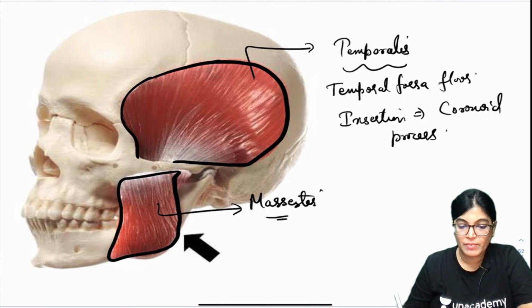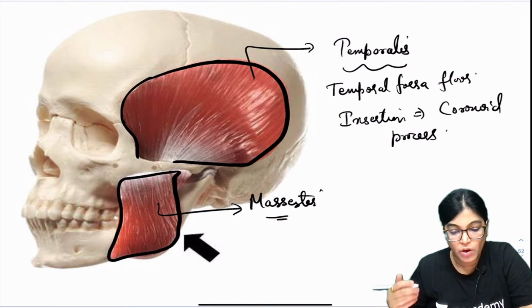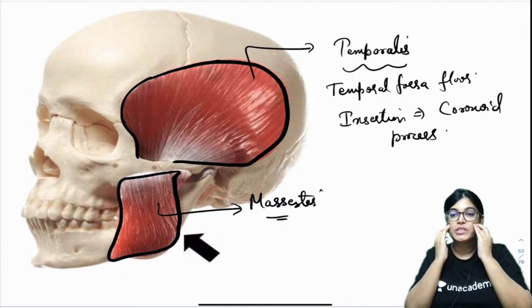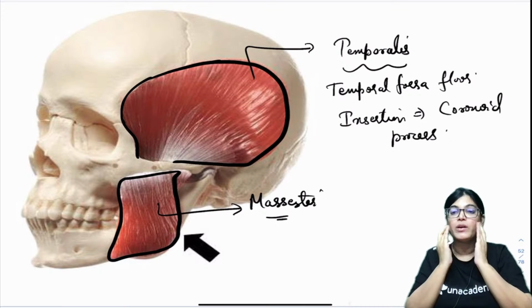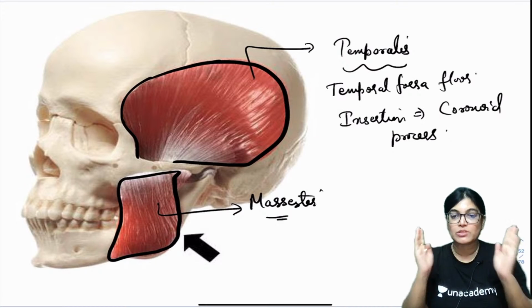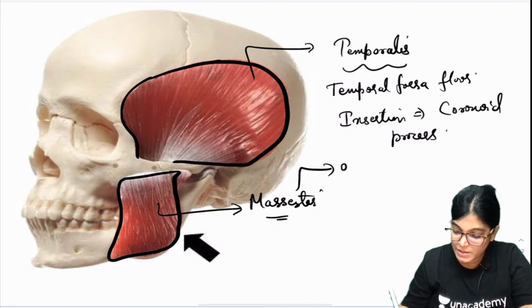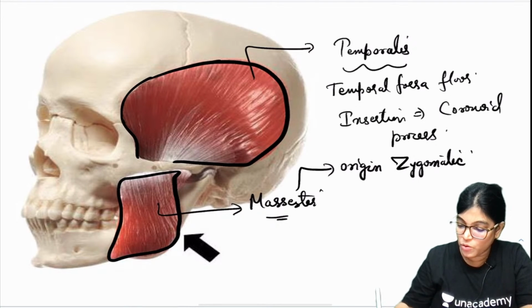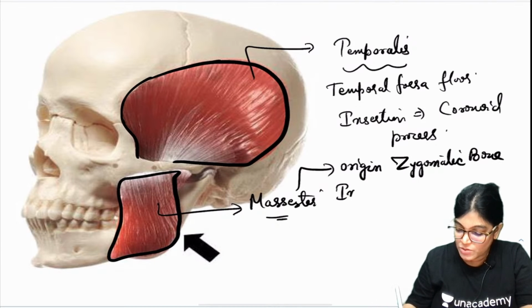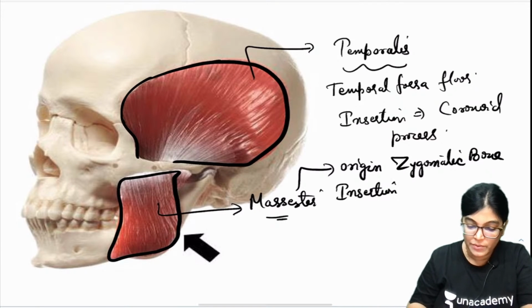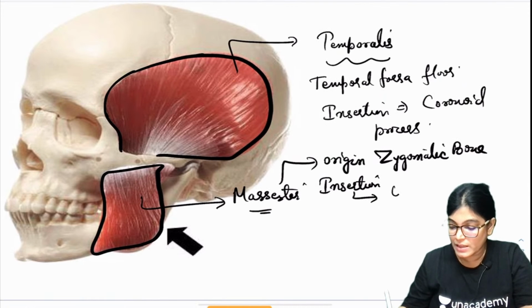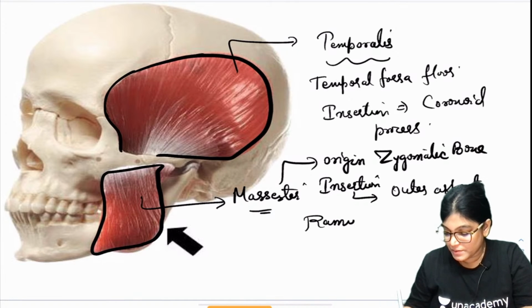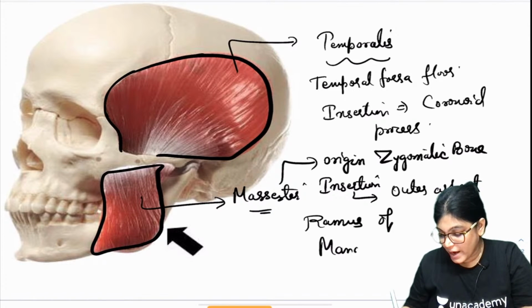So where is it originating and inserting? When we talk about the masseter muscle, here is the cheekbone. So the masseter muscle is originating from the cheekbone and inserting in the outer aspect of the ramus of the mandible. So write down, masseter muscle is originating from the zygomatic bone, which is the cheekbone, and it is inserting, as is clear in the diagram also, in the outer aspect of the ramus of the mandible. So I think this is okay.